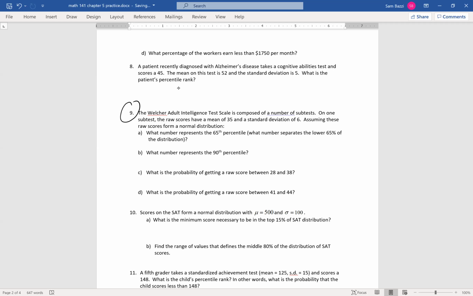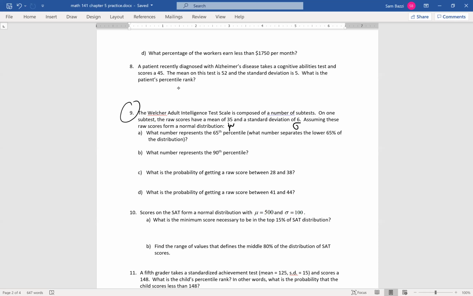The Wechsler Adult Intelligence Scale is composed of a number of subtests. On one subtest, the raw scores have a mean of 35 and a standard deviation of 6. So that's the mean, guys, and the standard deviation is 6. Assume these raw scores are normally distributed. What number represents the 65th percentile?